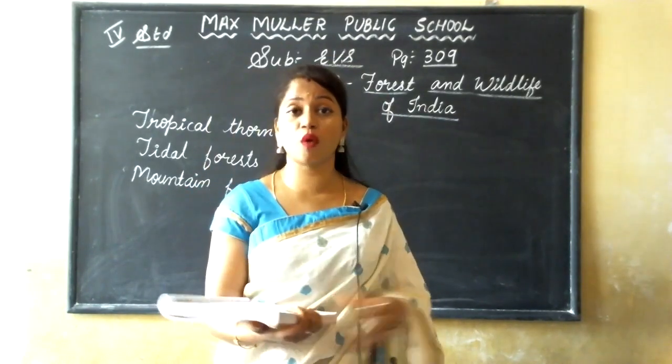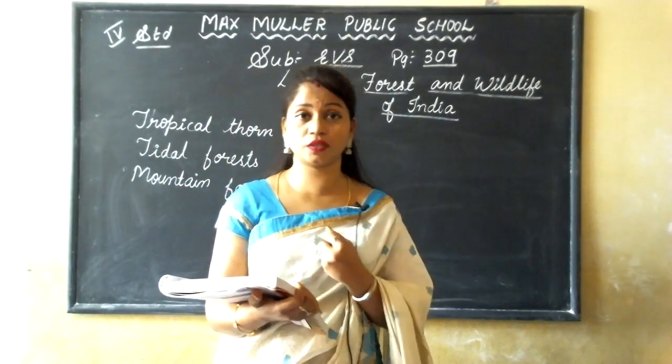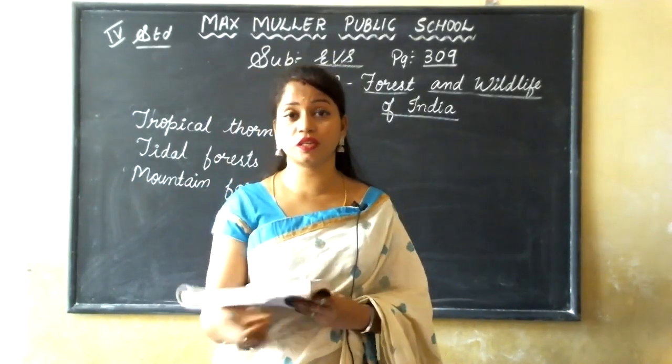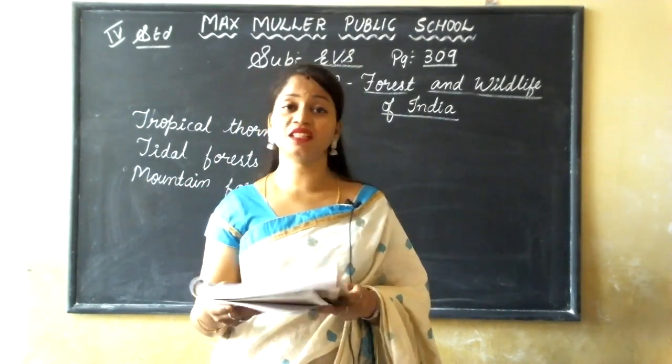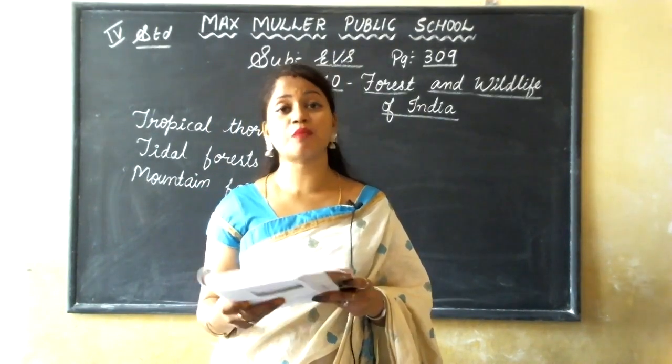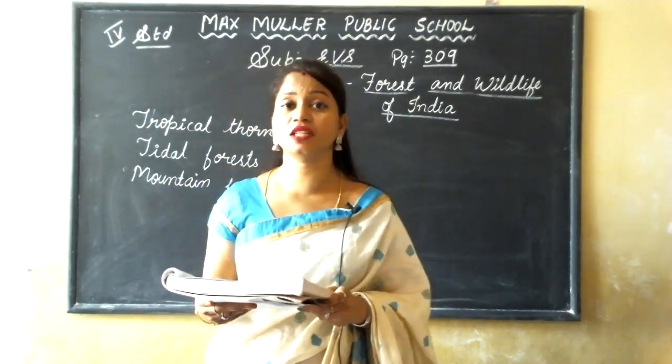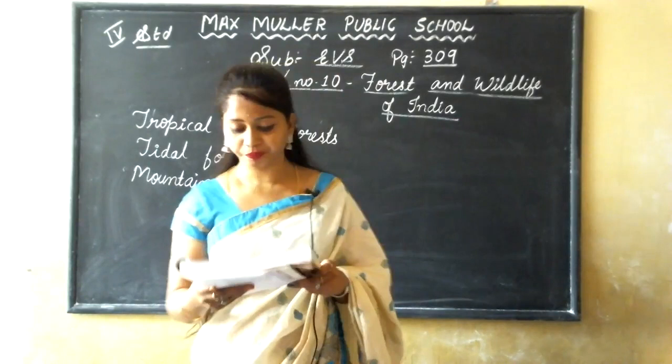They absorb the water from the underground. These long roots, sharp thorns and small leaves are the special features of these trees.